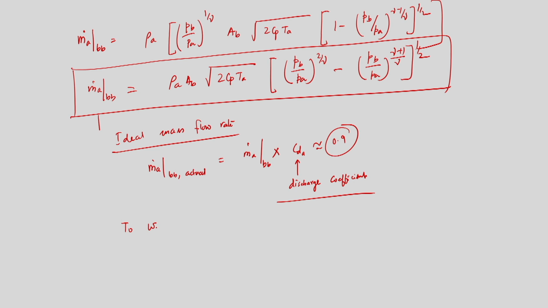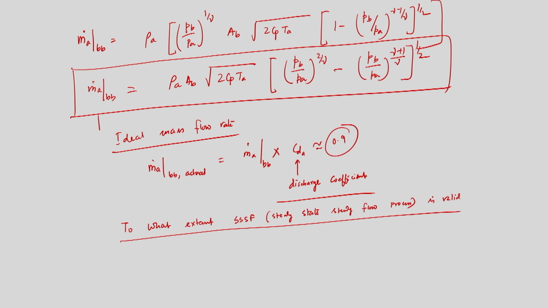So, to what extent the steady state steady flow process is valid, that is very important.